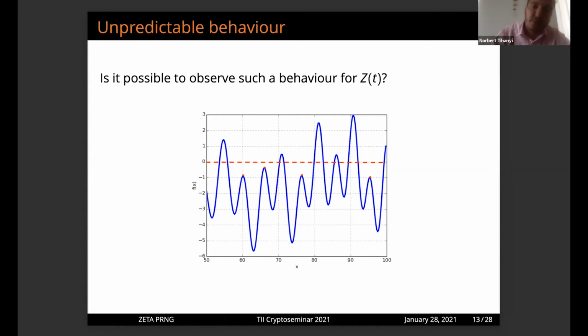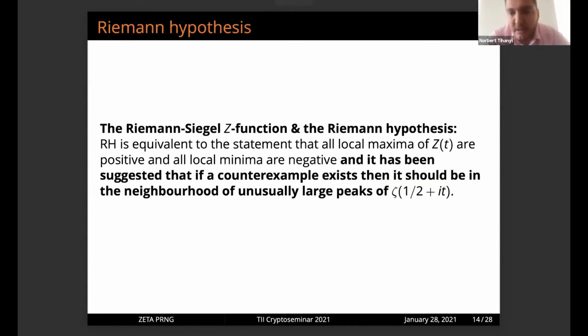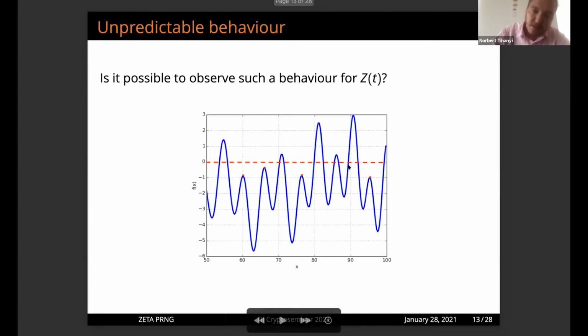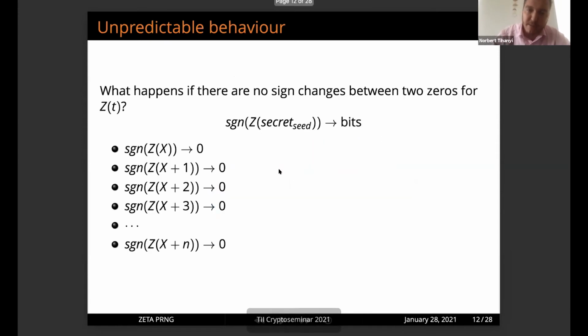What does it mean, it shouldn't happen? Regarding the Riemann hypothesis, the Riemann hypothesis is equivalent to the statement that all local maxima of the ZT are positive and all local minima are negative. For us, it's really important because we shouldn't observe such a behavior for ZT. And as I mentioned to you, this behavior isn't expected.